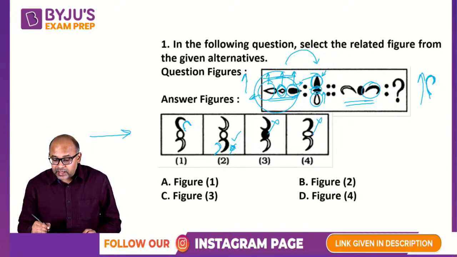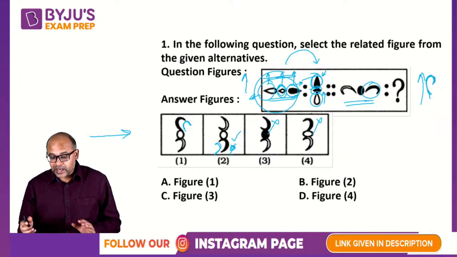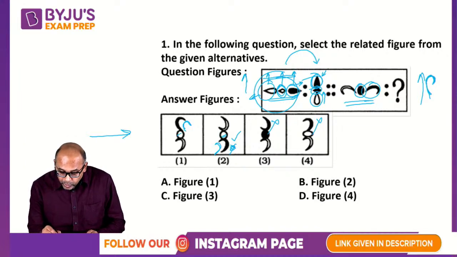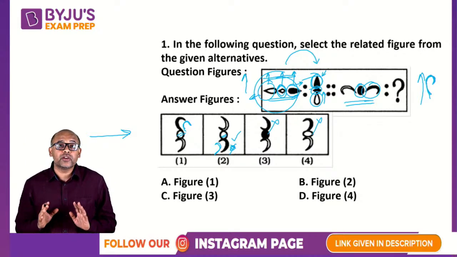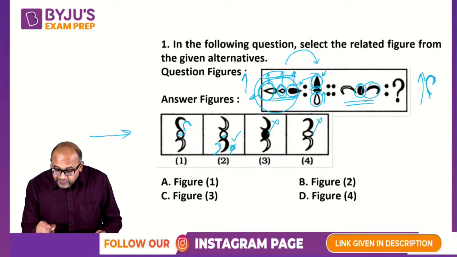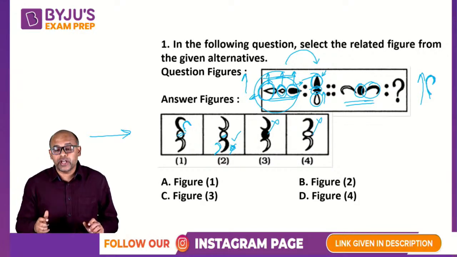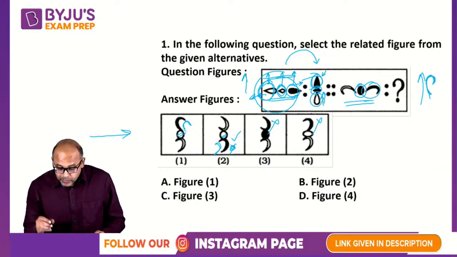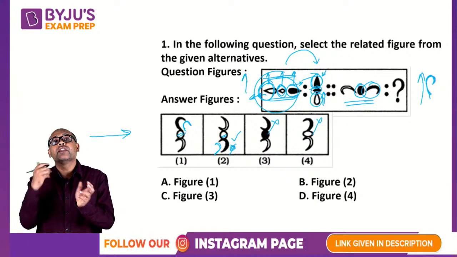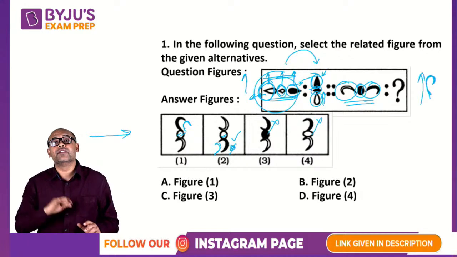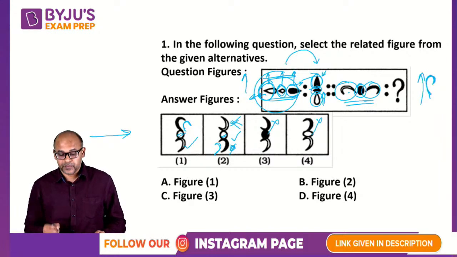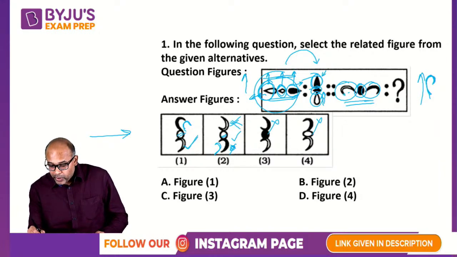Second, the central part went from light to dark, which means my dark will become light. Both of them have a light central part, so both could still be my answer. Look at the last part, the white part. It changed in orientation: pointed outward became pointed inward, which means here my orientation should reverse. What is the reverse of this? This and this are both the same, so this is not your answer. So this is the reverse.